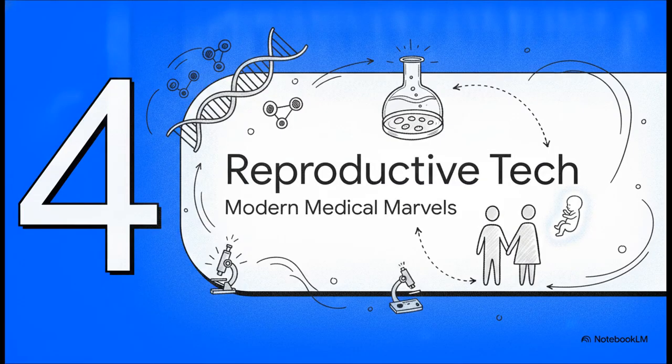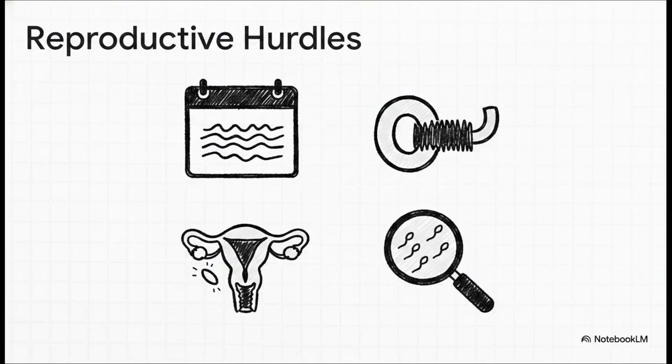Section 4. Modern reproductive tech. Now we shift our focus to what happens when natural reproduction faces hurdles. Many couples cannot have children naturally due to a variety of reasons. For women, these might include irregular menstrual cycles, obstacles in the oviduct, or difficulties with implantation. For men, common reasons include the absence of sperms, very slow movement of sperms, or structural anomalies.